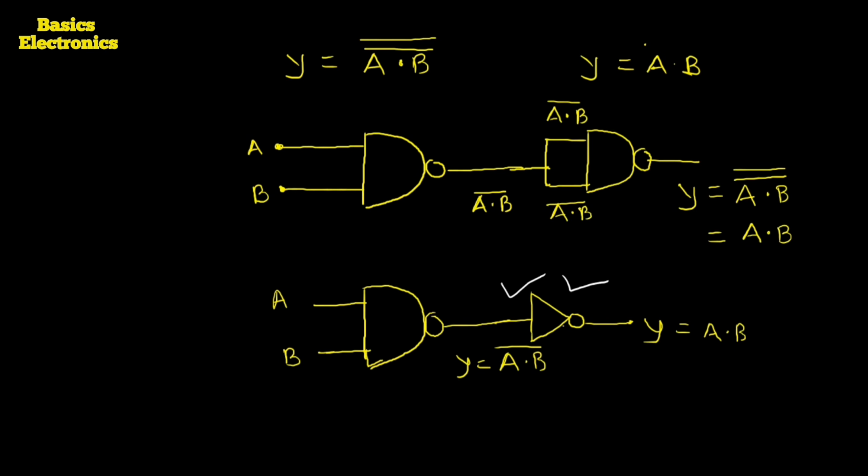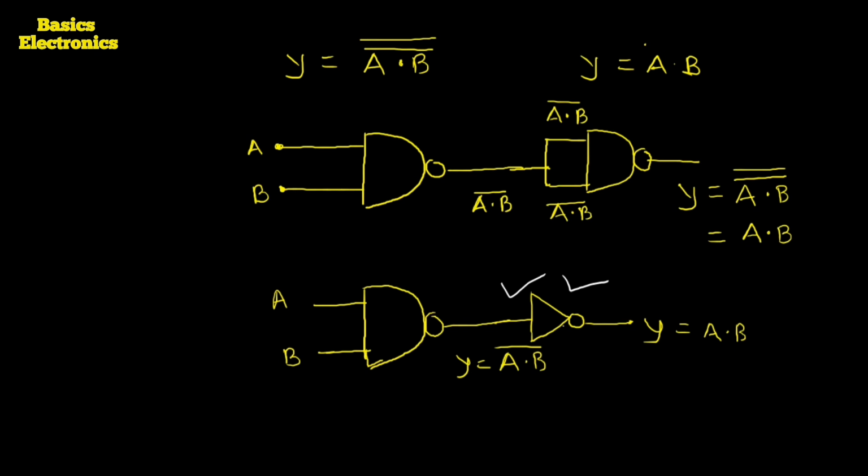Because all these three gates we have to explain together. The question is not asked only for the NAND gate, or only for the OR gate, or only for the NOT gate.